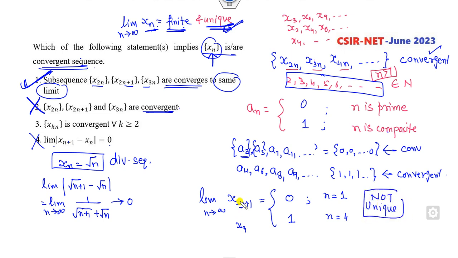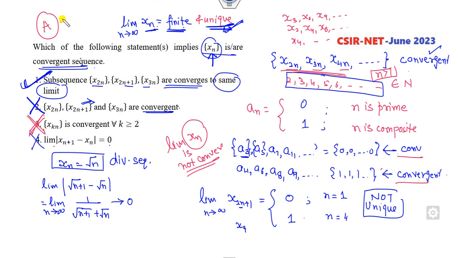So what is the meaning of that? If the limit of x of 2n plus 1 is not unique, as in this case, it means this is not convergent. So I considered subsequences which are convergent, because the constant sequence is also convergent, but the sequence xn is not convergent, so this option is also cancelled out. So the right answer is only A.